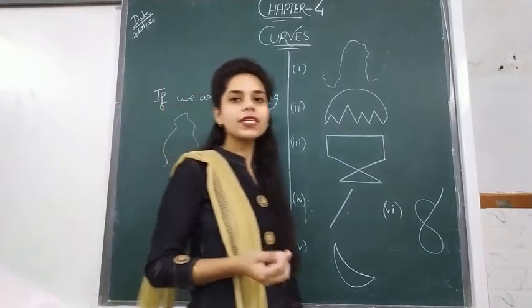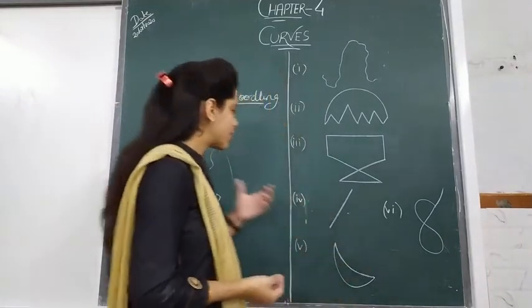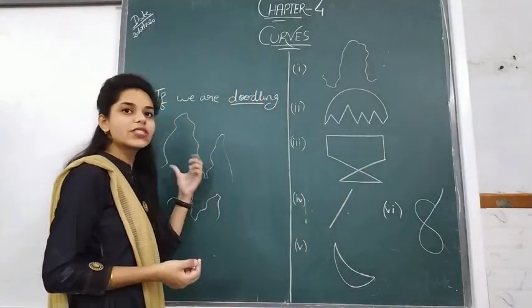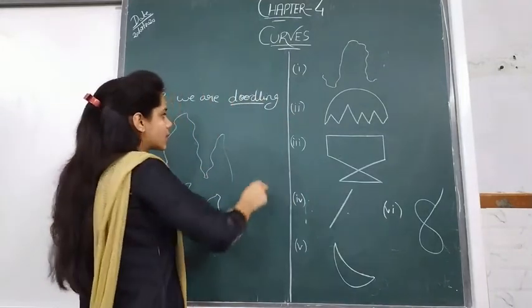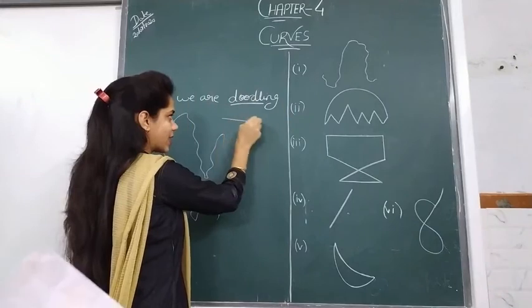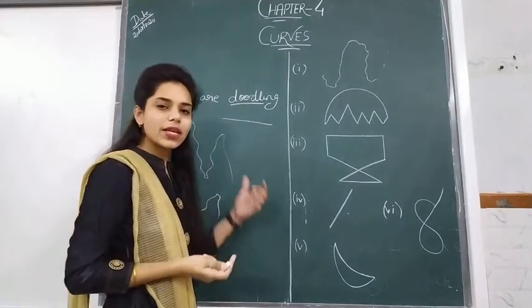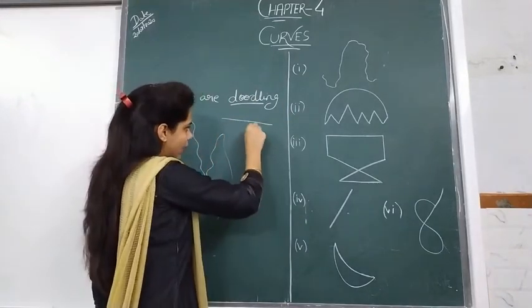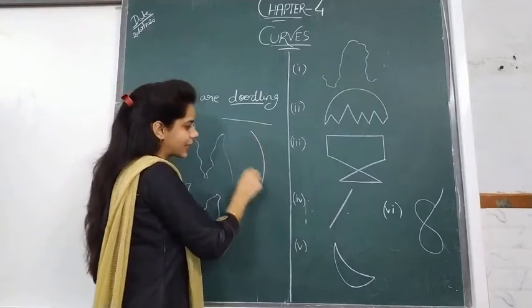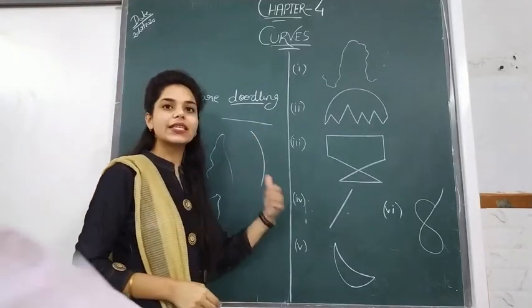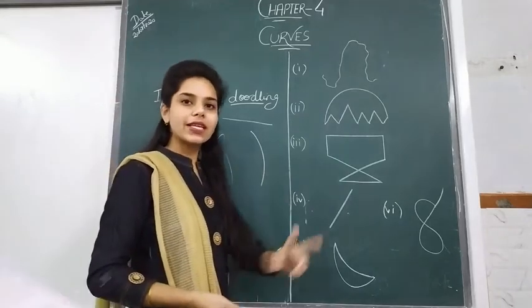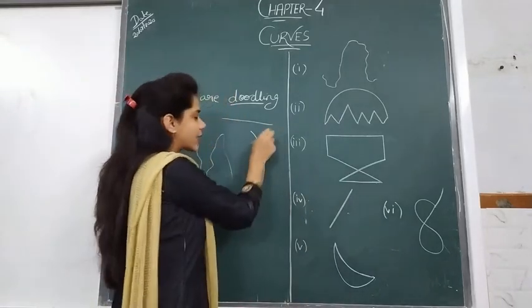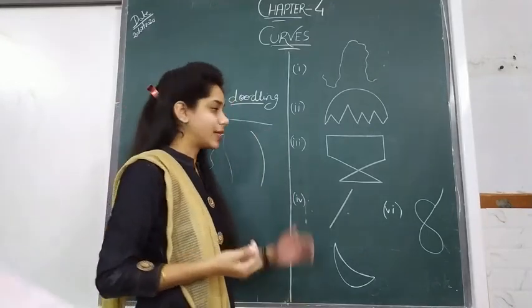Curves. A curve is nothing but it is made up of non-straight lines, meaning they are not exactly straight. Suppose if I make this straight line, this will also be a curve. But if I make it like this, this is exactly a curve. In mathematics and in real life there is a difference between a curve and a straight line like this.